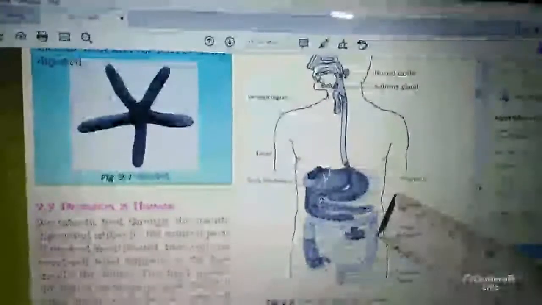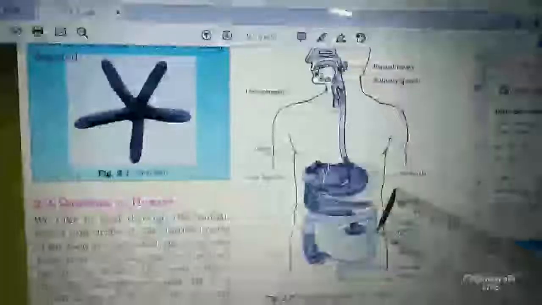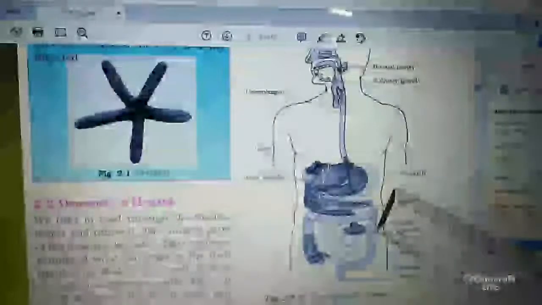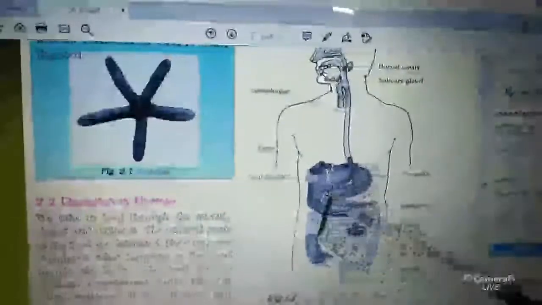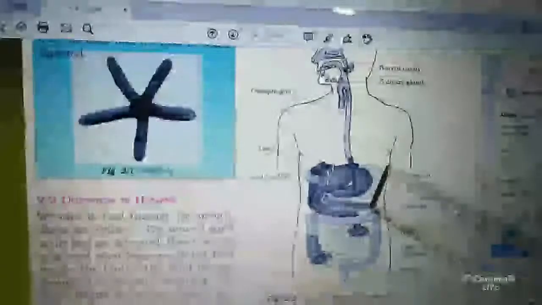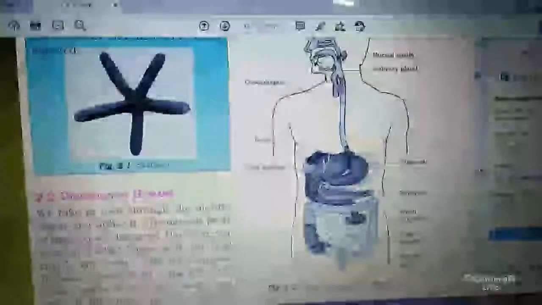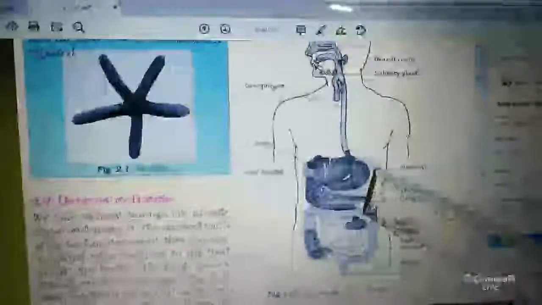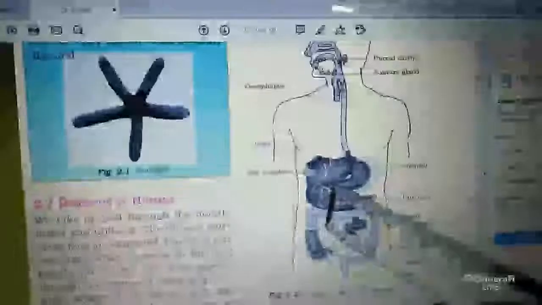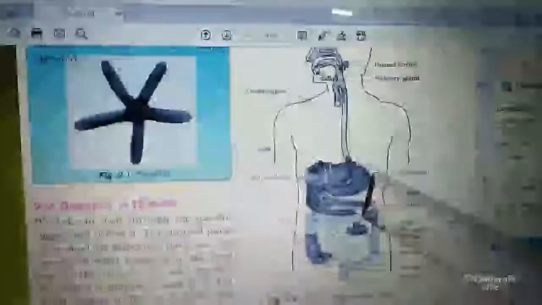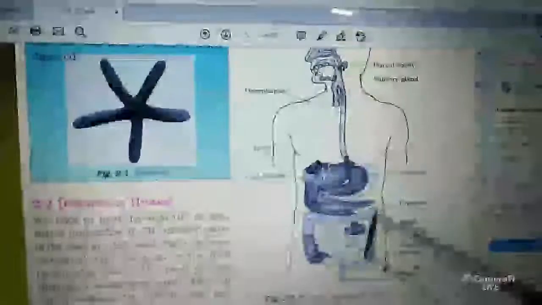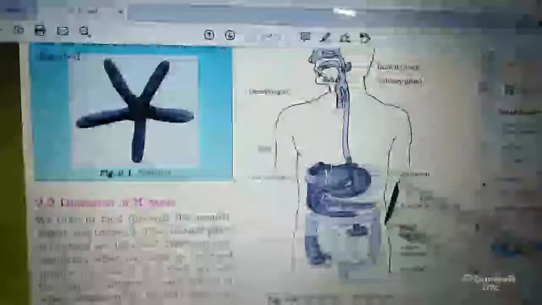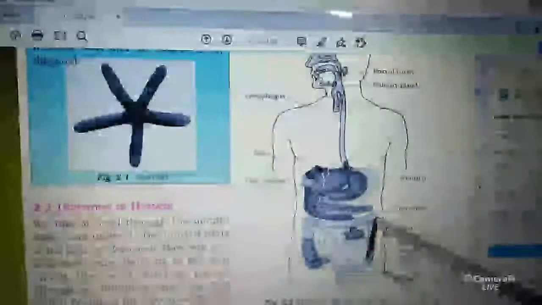In the large intestine, water and some salts are absorbed from the undigested food, and the semi-solid waste, that is called feces, remains in the large intestine.